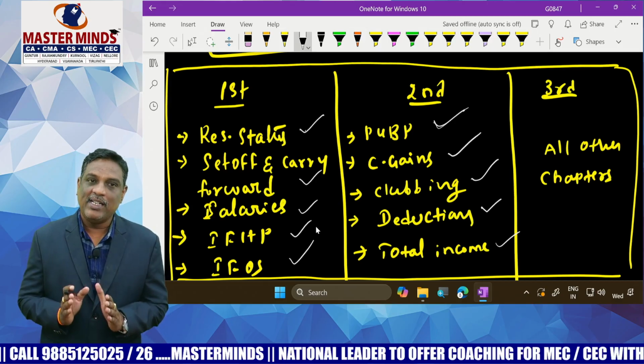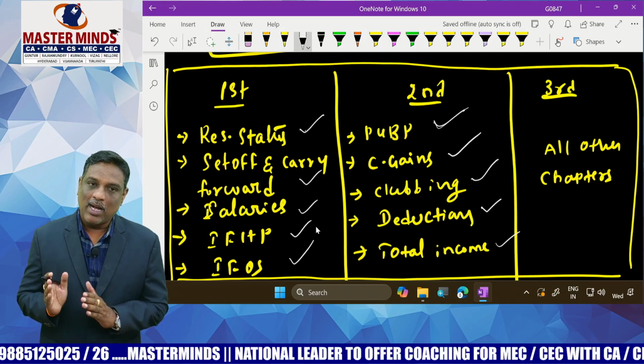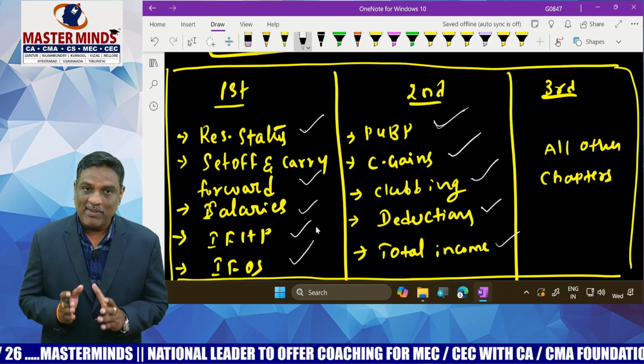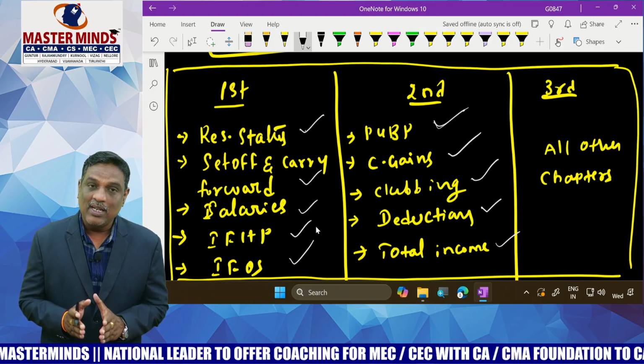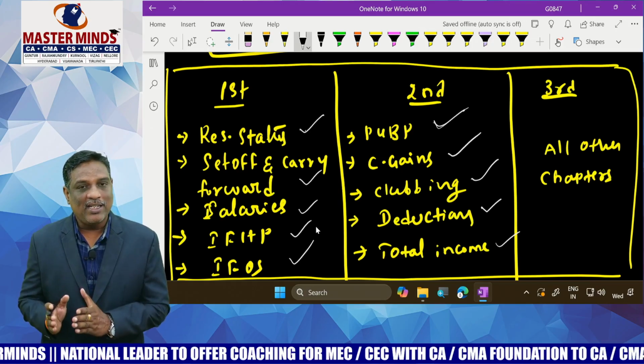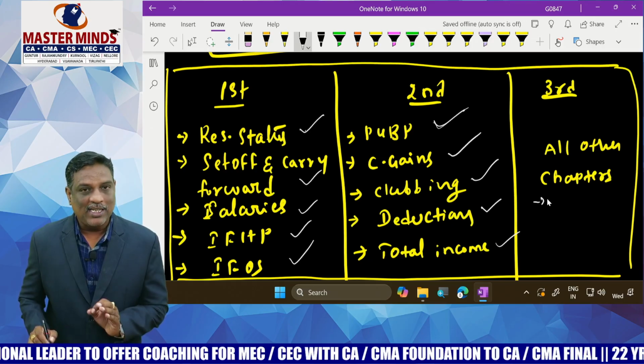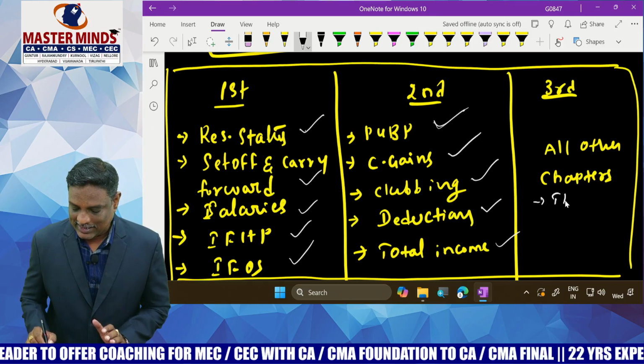If you have sufficient time, you will prepare all the other chapters also, like TDS, TCS. If you have sufficient time after completion of first priority chapters and second priority chapters, then prepare at least these 2 chapters at least once, that is TDS and TCS.